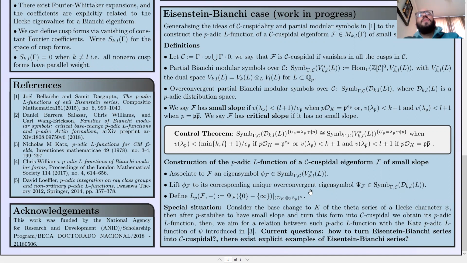Then a special situation is the following. Consider the base change to K of the theta series of a Hecke character psi. Then, after p-stabilizing to have small slope and turning this form into sec-cuspidal, we obtain its p-adic L-function by our methods. Then we aim for a relation between such a p-adic L-function and the Katz p-adic L-function of psi introduced by Katz.